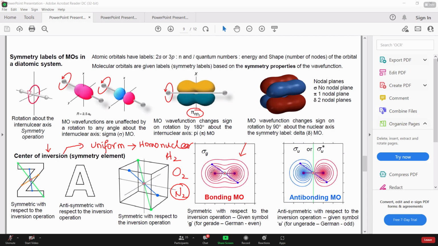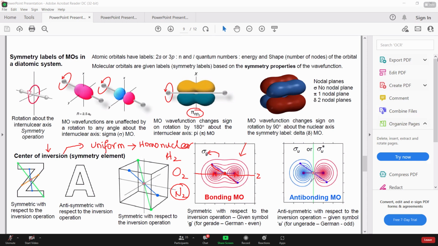You are going to assign a point right at the center of the two nuclei along the z-axis, and once you take any point on one side, cover equal distance till the center of inversion and then go to the opposite point, right? What is going to happen if the phase remains the same? The symmetry is referred to as G.